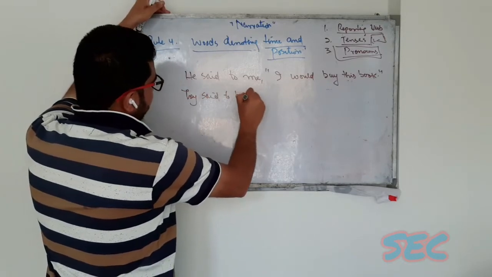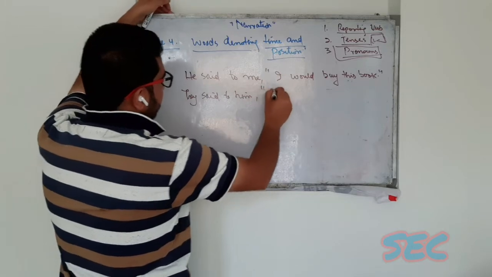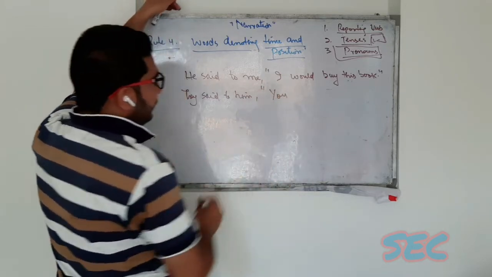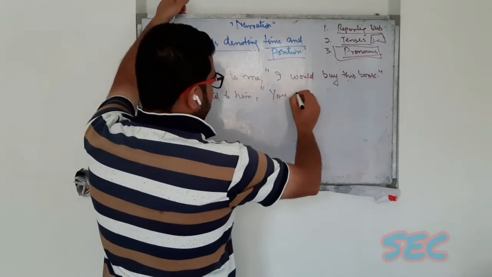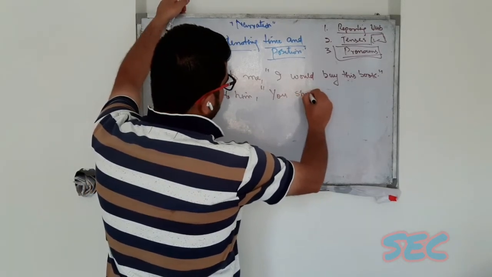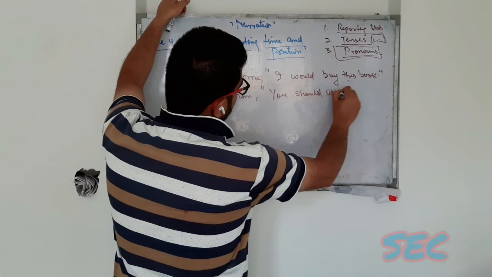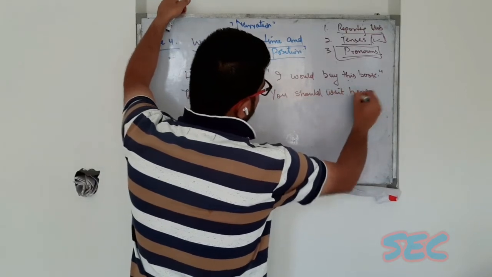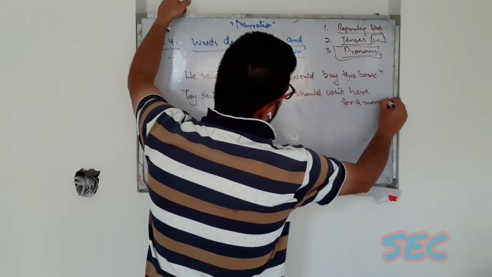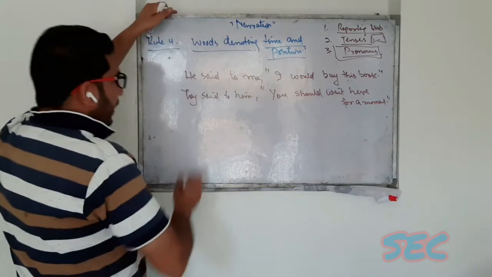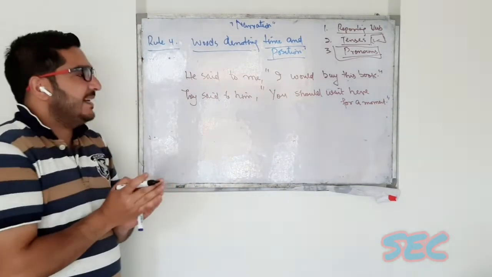They said to him, you should wait here for a moment. See, these are the two sentences.